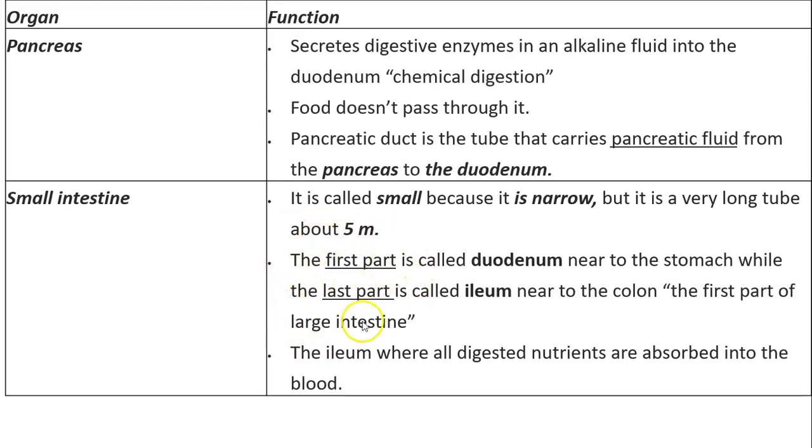The first part of the small intestine is called the duodenum, and the last part is called the ileum. The ileum finally reaches the colon or the large intestine. The ileum is where the absorption takes place. So absorption takes place mainly in the ileum of the small intestine, while digestion takes place mostly in the duodenum and continues, of course.